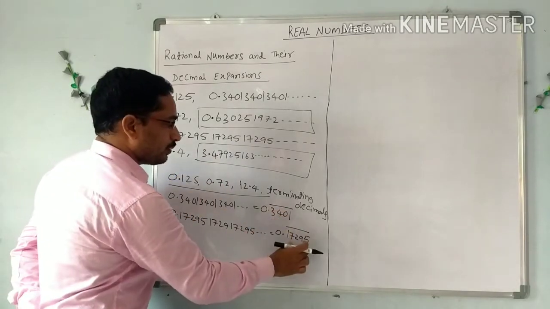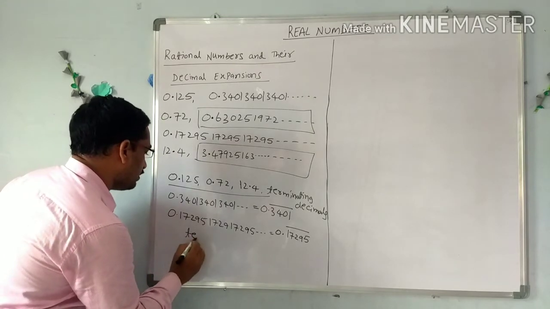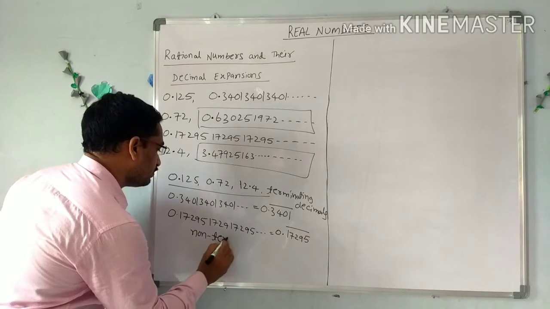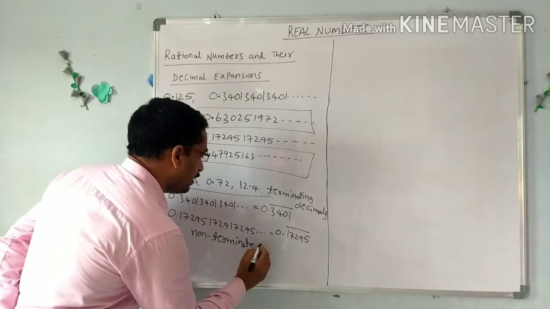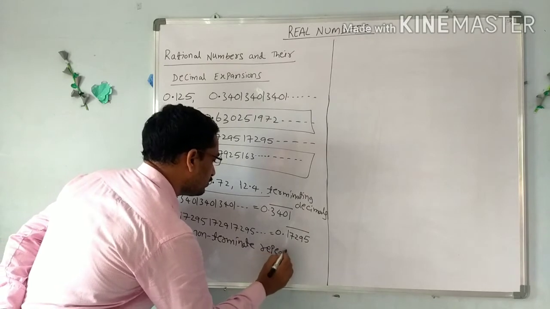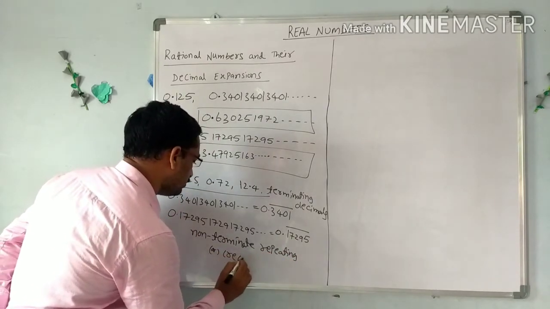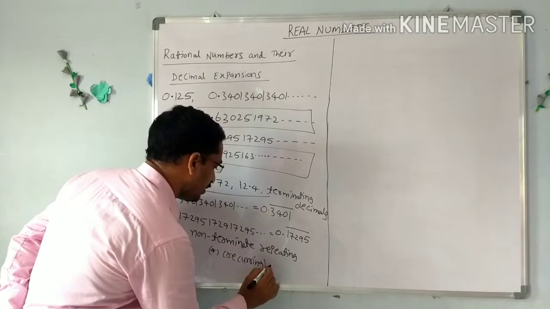Here some group of digits is repeated, so these decimals are called non-terminating repeating or recurring decimals.